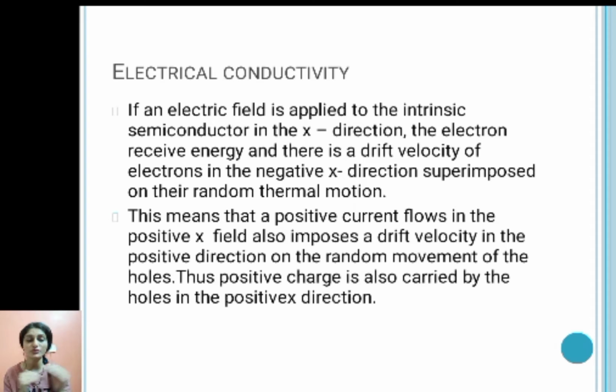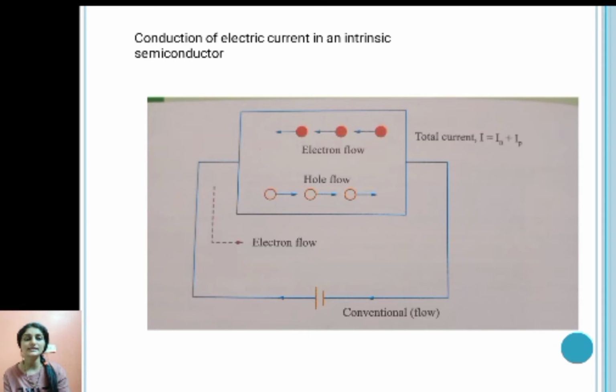This means that positive current flows in the positive x direction, and this field also imposes a drift velocity in the positive direction on the random movement of holes as well. So positive charge is also carried by the holes in the positive x direction. The picture looks like this: electrons are moving in one direction and at the same time holes are moving in the opposite direction to the flow of electrons.